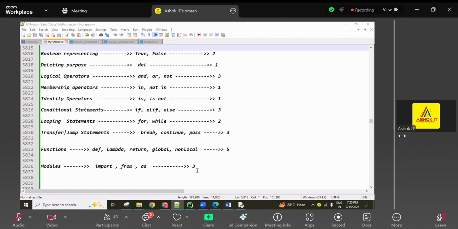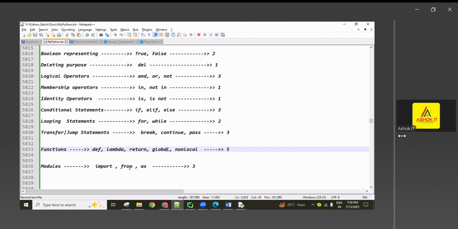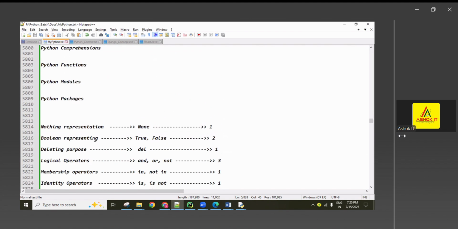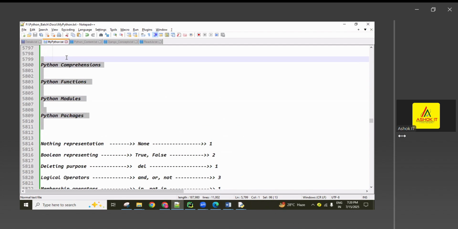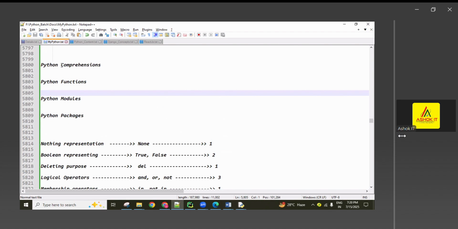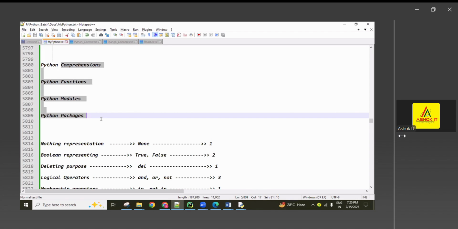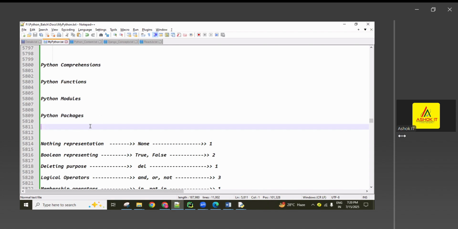Okay, thank you guys, thank you for this session. Tomorrow I'll discuss the file handling concept. It is the Advanced Python chapter, guys. Up to packages can be considered core Python. These core Python concepts are very, very important. Don't miss it, do practice. Don't postpone it. And tomorrow onwards, we'll discuss how Python file handling is done.